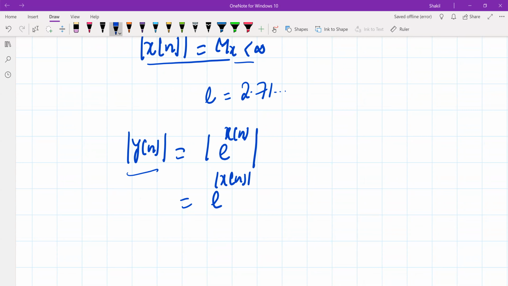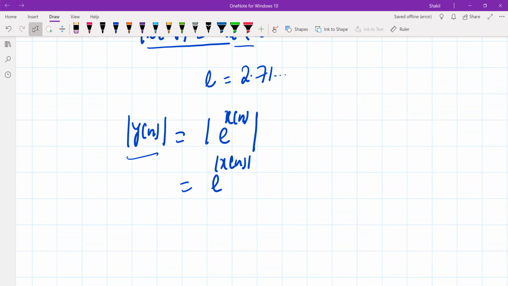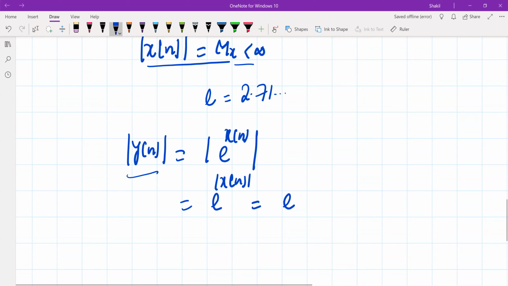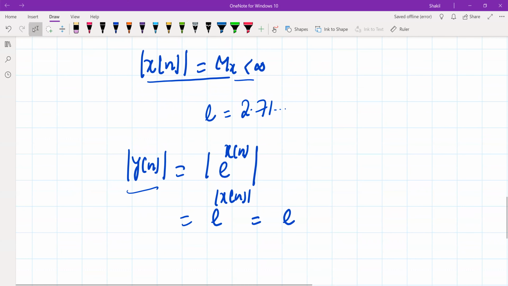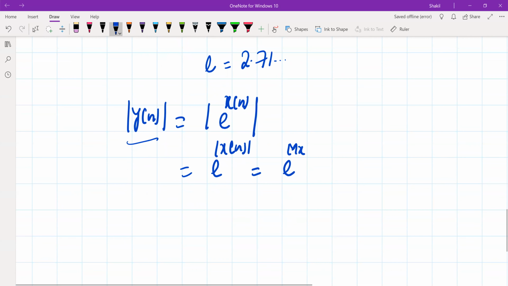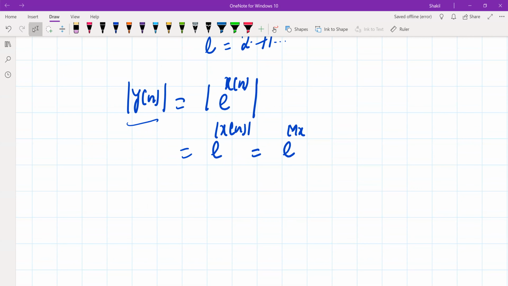Now we already defined that the maximum value of x of n is M_x. Now you can see the corresponding maximum value of y of n is e to the power of M_x.